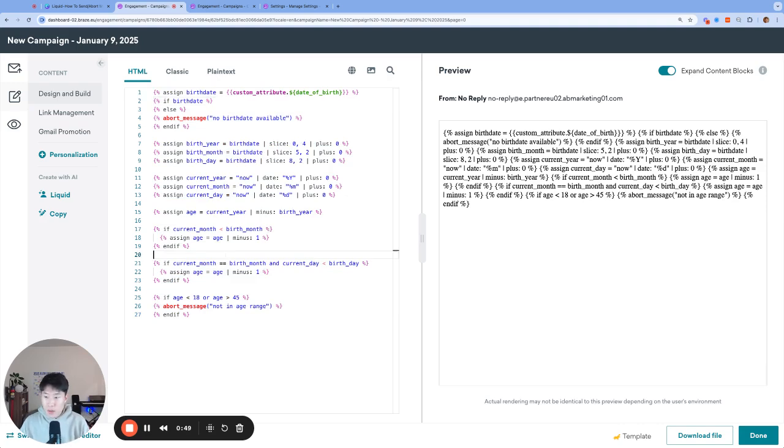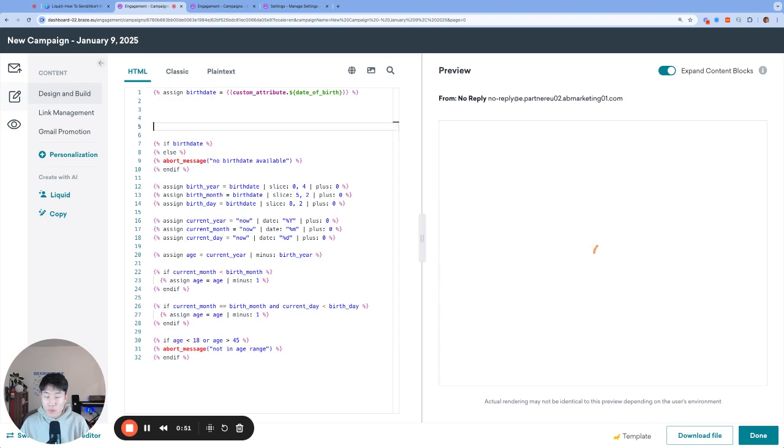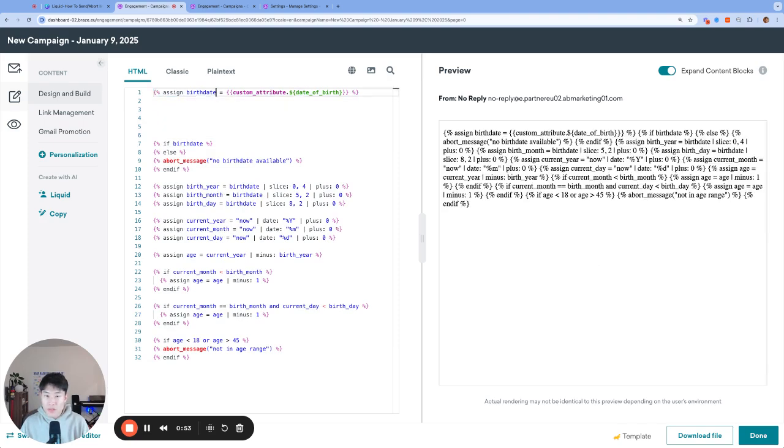So the first thing that we're doing is creating our own variable called birth date. And this is simply to avoid having to write out this full syntax custom attribute date of birth. It's easier, it avoids syntax issues, and it just looks cleaner. However, this step is optional, and referencing the data by the full name will work perfectly fine.